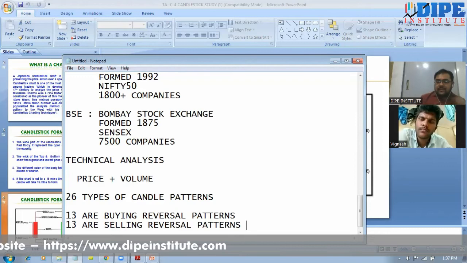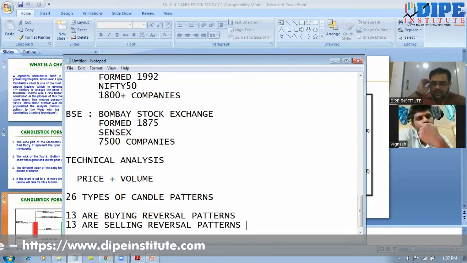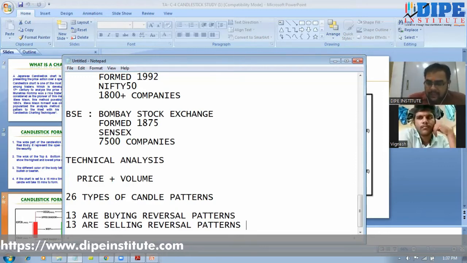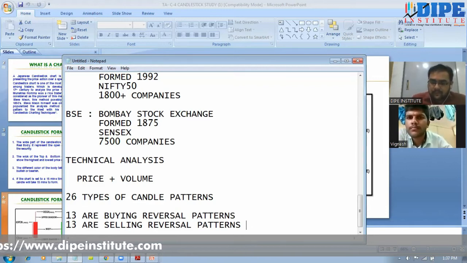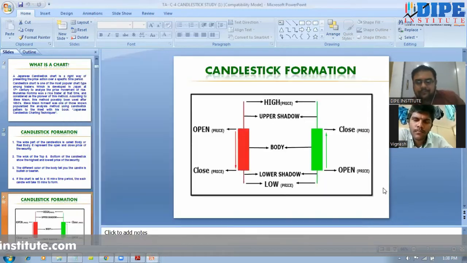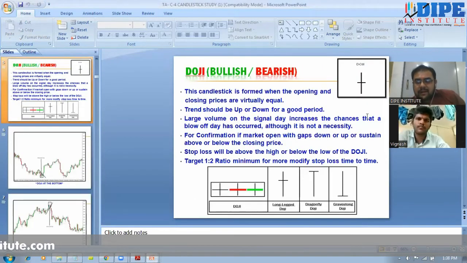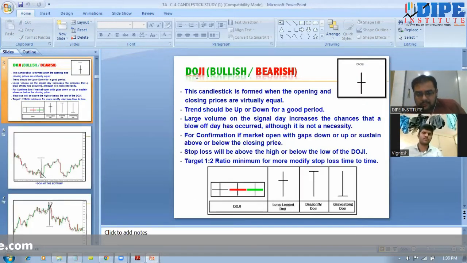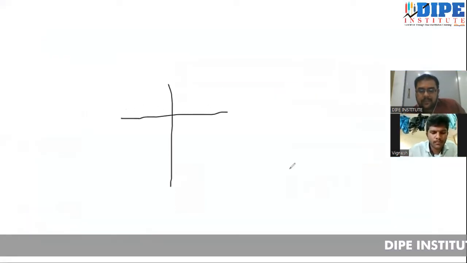Now there are 26 types of patterns, and this topic is lengthy as well, because in our online live classes this almost takes 1 week to cover 26 patterns. But here let me discuss one or two patterns that are important. So one or two patterns I'll discuss with you. See, the very first pattern is called Doji. Doji is a pattern name. Now why are we calling it Doji? What is it in Doji? The Doji pattern is in this way, like a plus sign.